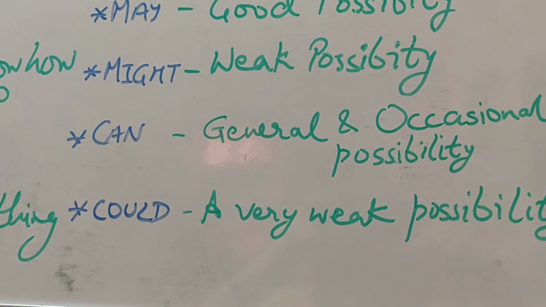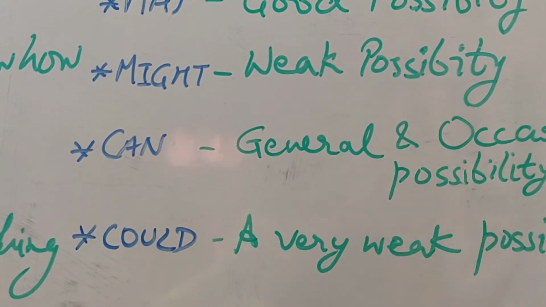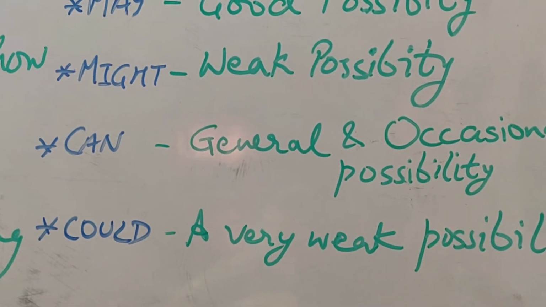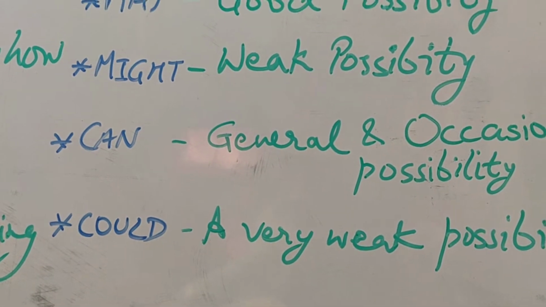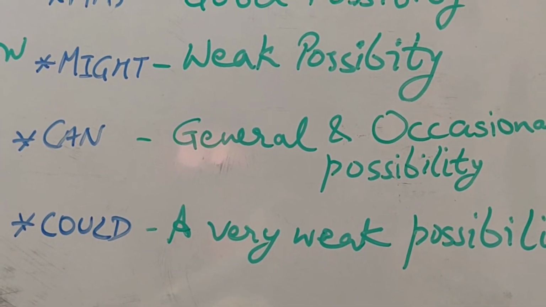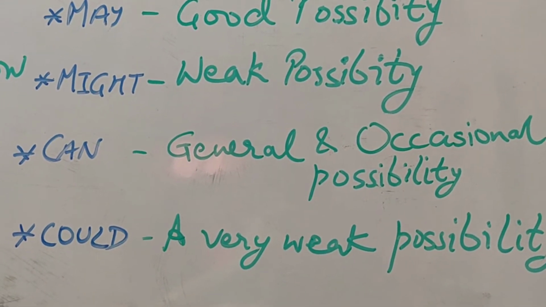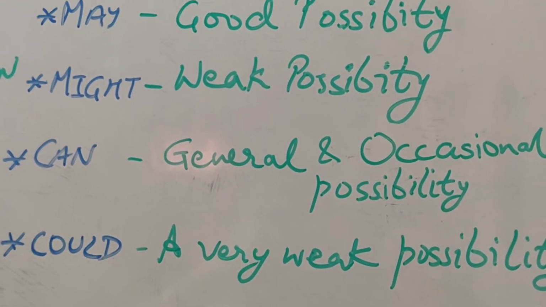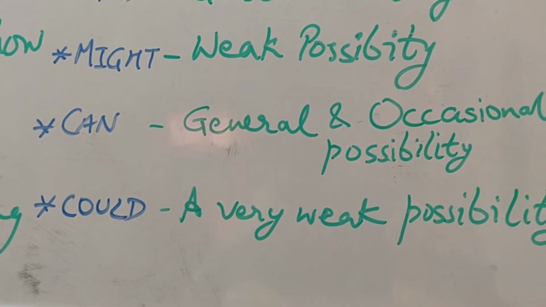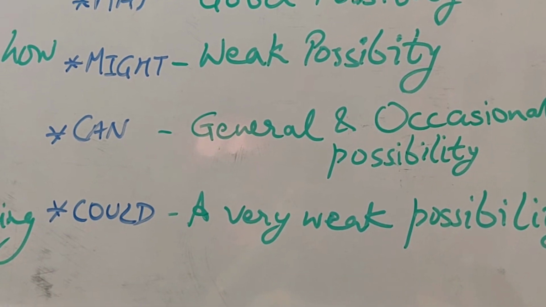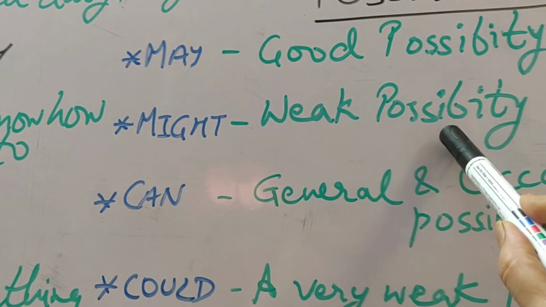Now come to the second one, that is might. Might shows a weak possibility. In weak possibility you can say, Garima might help you in doing the project, or Ram might go for the picnic. So might shows that there is a weak possibility. There is more possibility that he or she will not do that. When there is a very weak possibility, then we talk about might.